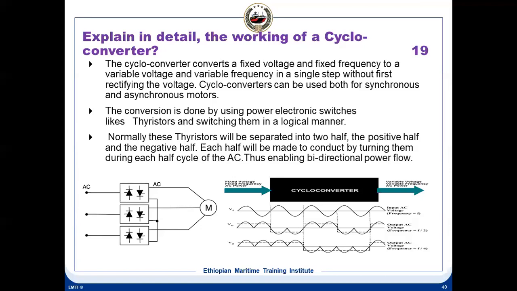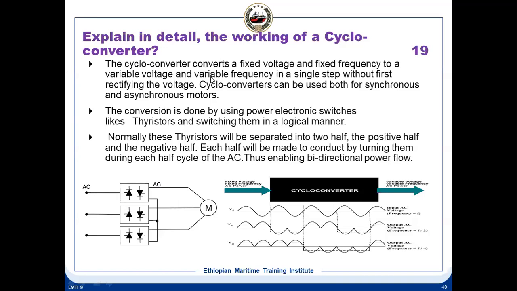But this has more limitations compared with the other one, because you need a lot of thyristors. With VSI we don't need that; you can use IGBTs with pulse width modulation switching. Here we don't use pulse width modulation at all. You only vary the RMS voltage to vary the voltage, and you vary the frequency by firing the thyristors in a particular order, through the positive and negative bridges. Okay, thank you, it's clear. So there is no DC link in this case. It's only AC.